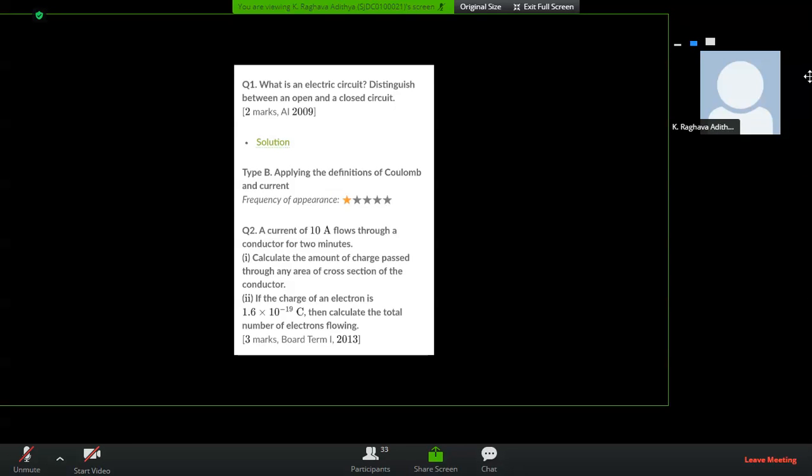Whether the questions are visible for you. Okay. Copy the questions. In total, 6 questions will be there. First, copy these 2 questions, then after, I'll give the remaining 4 questions. First question: what is an electric circuit? Distinguish between an open and closed circuit. This is the 2 marks question they asked in 2009.